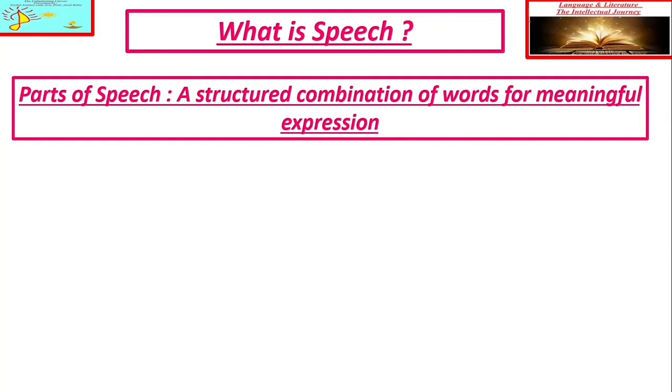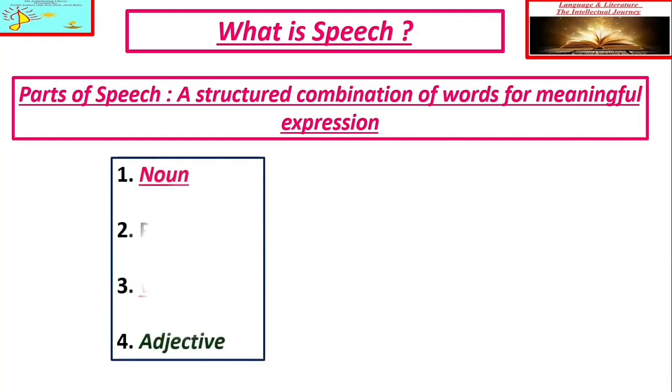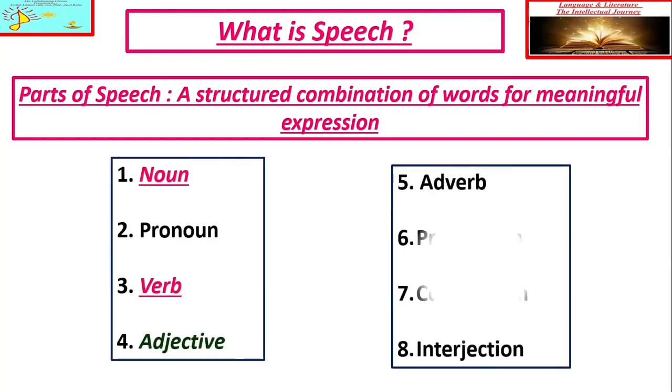So, the most important thing in terms of English grammar which we need to learn, whatever we speak or write in English, we can divide all the words or we can classify all the words into 8 parts of speech. Noun, pronoun, verb, adjective, adverb, preposition, conjunction and interjection. And today in my class, we will mainly study noun and verb.